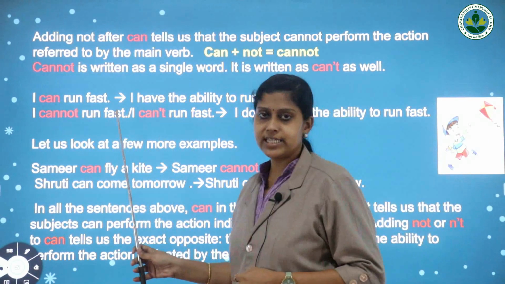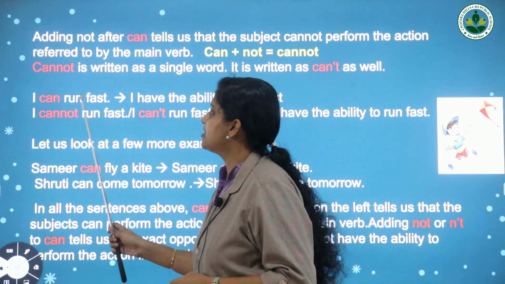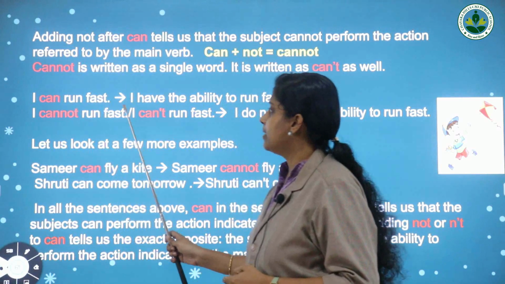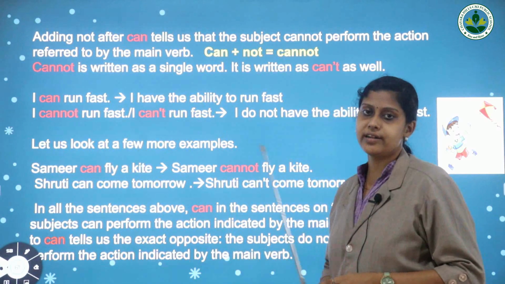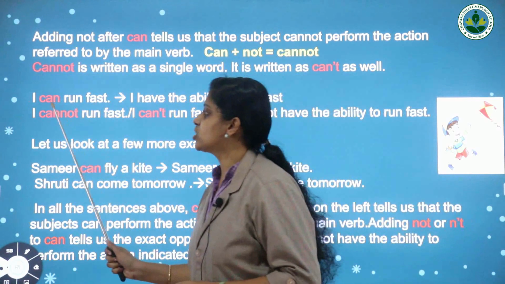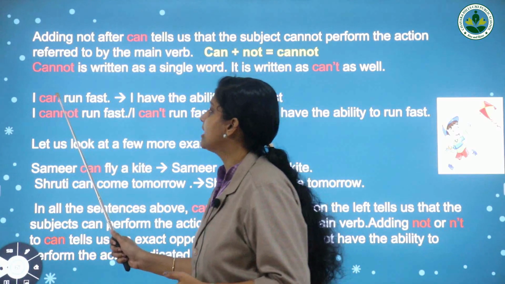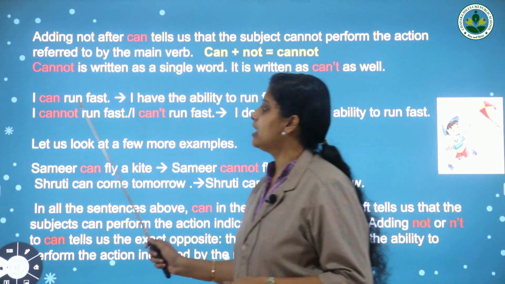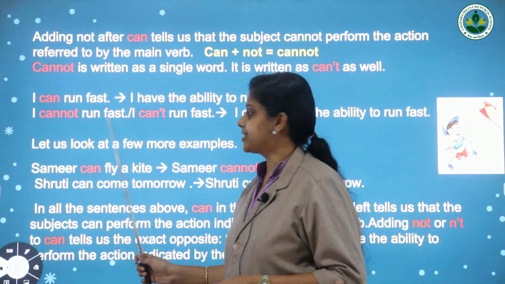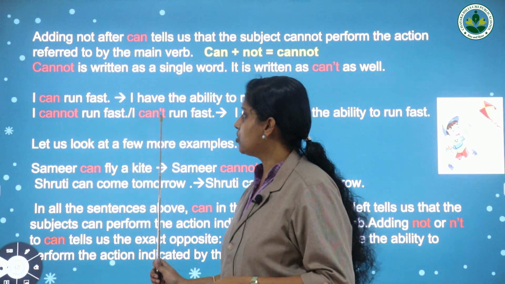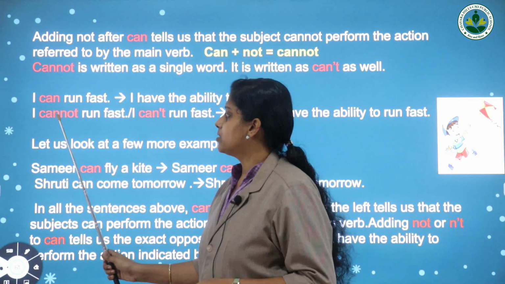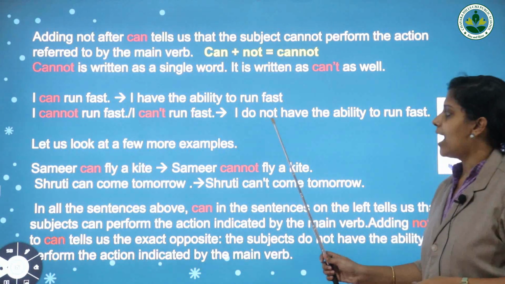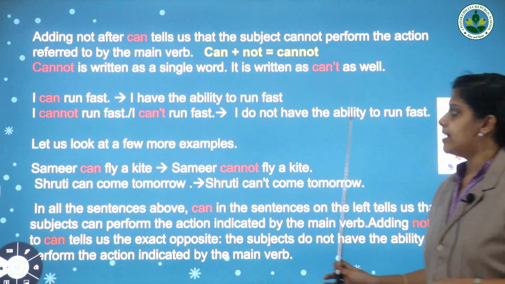Yes. Now let us check some examples. I can run fast. That means I have the ability to run fast. Here can is used to express ability. Next one, I cannot run fast. We can use the shortened form: I cannot or I can't run fast. Here this means I do not have the ability to run fast.